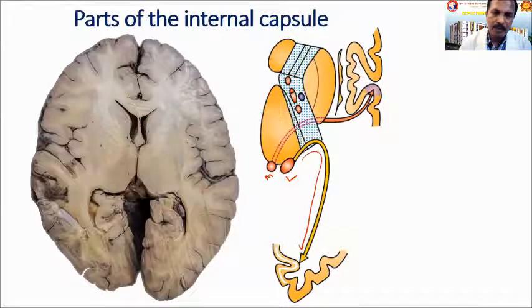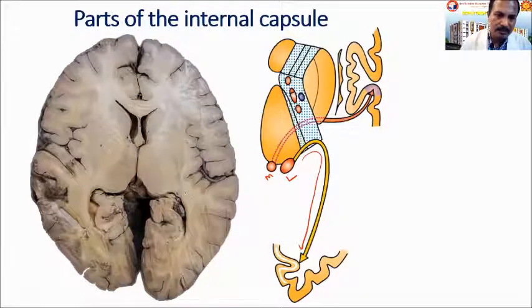Okay. Similarly, the medial geniculate body, you can see some fibers going below the lentiform nucleus towards the auditory cortex here, the primary auditory area. That is for auditory fibers. That means M for music. So auditory fibers are going through that.